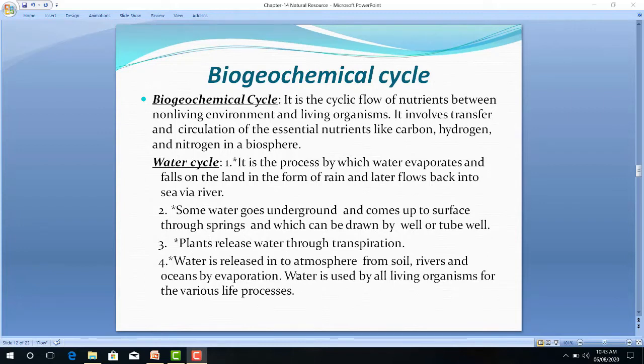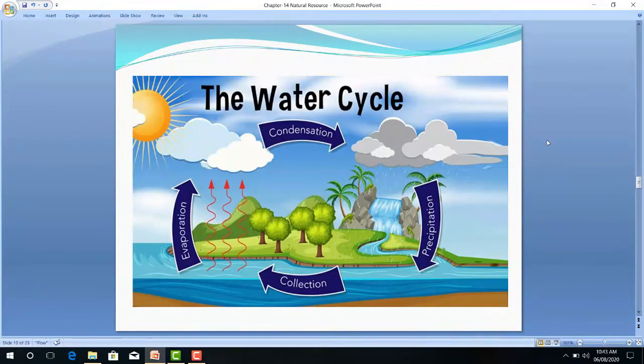Now let us look at this water cycle. In it we can observe the evaporation process, condensation process, precipitation, and once again through precipitation or water falling, this water is collected in water bodies. So let us start with the processes one by one.